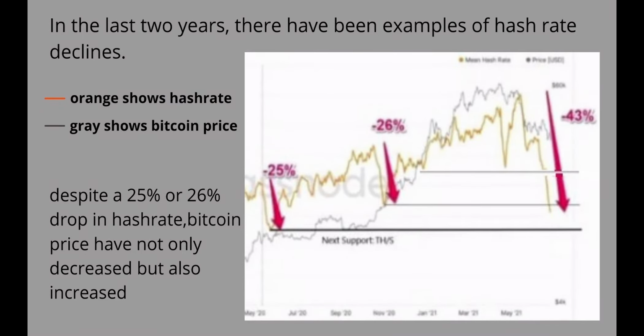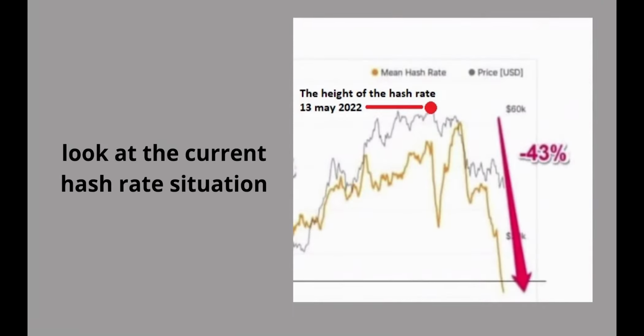Look at the chart. The orange diagram shows hashrate, and the gray diagram shows Bitcoin price. Despite a 25% or 26% drop in hashrate in June and November of 2020, Bitcoin price did not decrease, but actually increased.